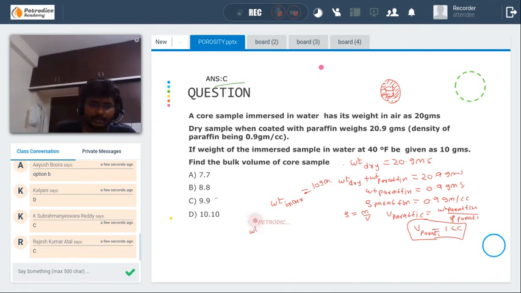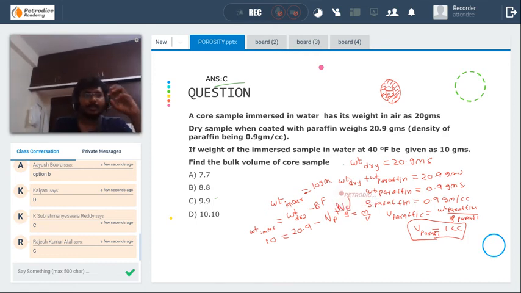We know that WT immersed is equal to WT dry minus buoyancy force. WT immersed is equal to 10 grams, whereas the dry weight is with paraffin. You have to see with paraffin, because the core sample covered with paraffin is immersed in the water. So it is 20.9. What is buoyancy force? That is the volume of paraffin plus the bulk volume of the core sample, multiplied by the density of fluid.